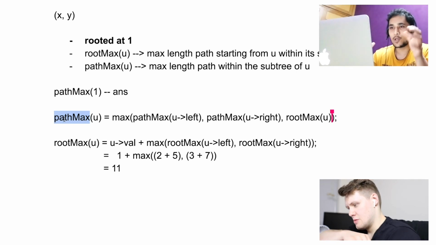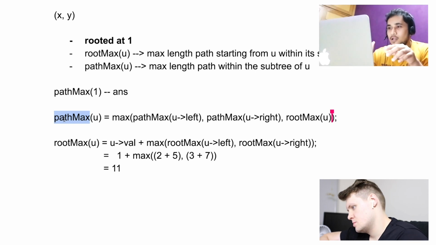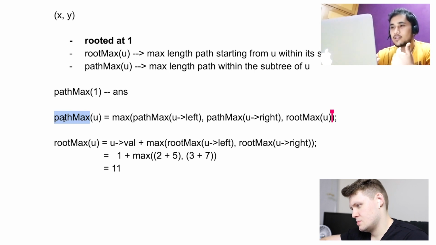So a lot of the possible PathMaxes are already covered from the left and right subtrees. There are now a few cases that we need to consider. One is the root max, and the other is we can join the root max of the left and right as well. That's another thing that we have not yet considered. So instead of root max, I think the best case is to get the root max from the left and right and add the current value as well.